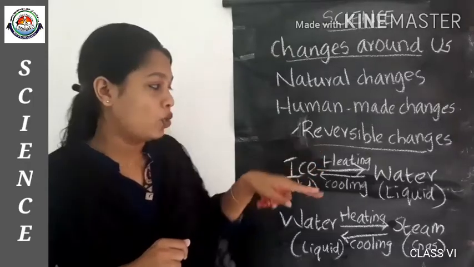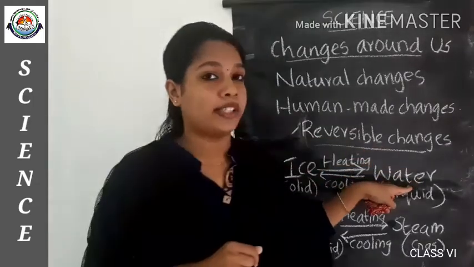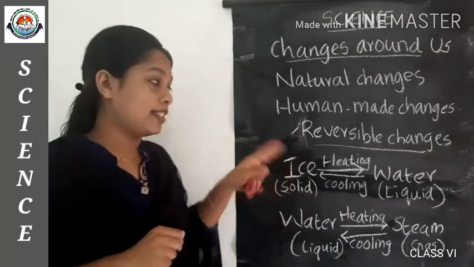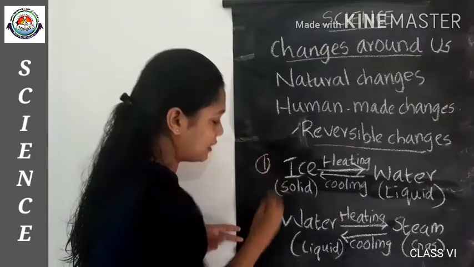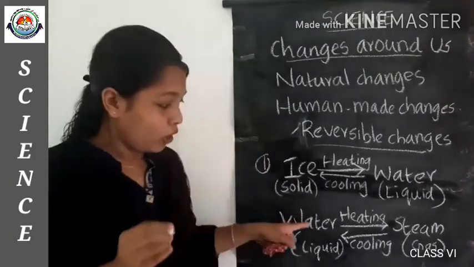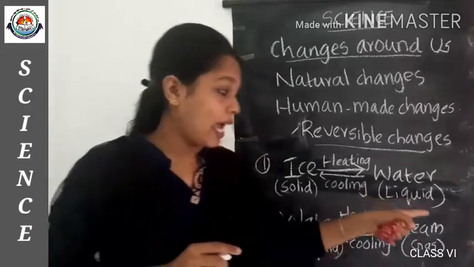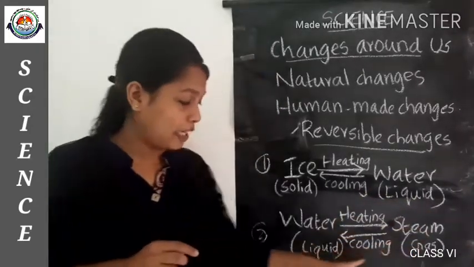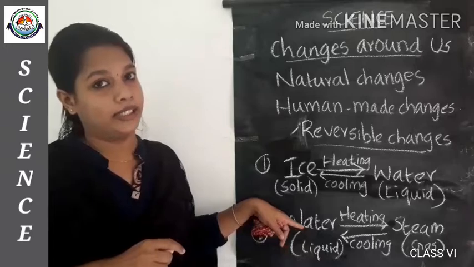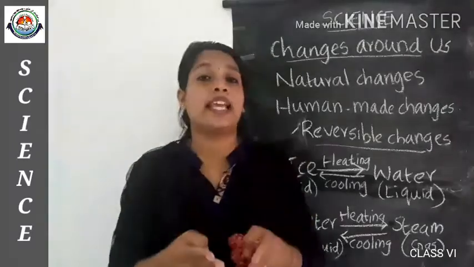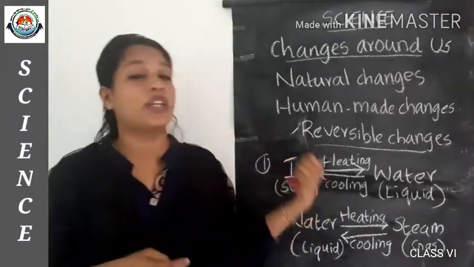Is it clear? So ice is transformed into water and water can be cooled into ice. This is the first example, and the second example is that water can be transformed into steam by heating, and by cooling the steam we can obtain the liquid water. Is it clear? Yes. And you can see some more examples for this reversible change.